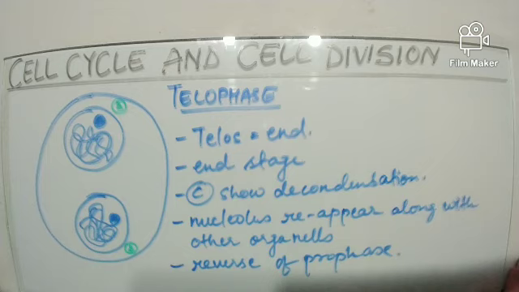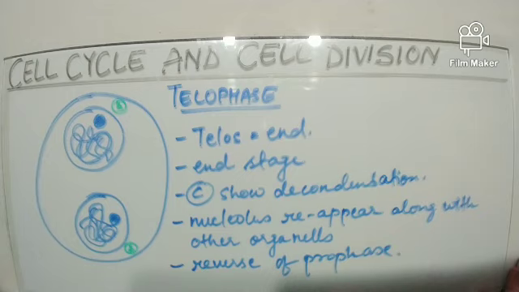The astral rays and spindle fibers will disintegrate. They will disappear because their work is now complete. The microtubules will undergo depolymerization, due to which the astral rays and spindle fibers will disappear in the animal cell.